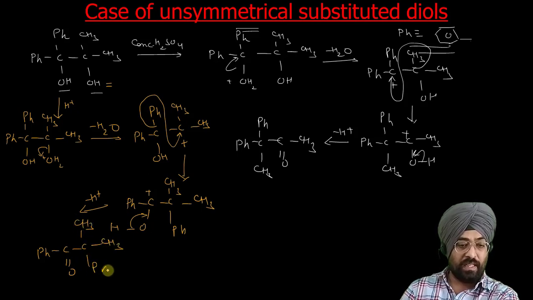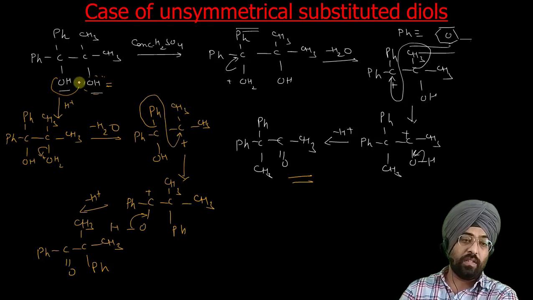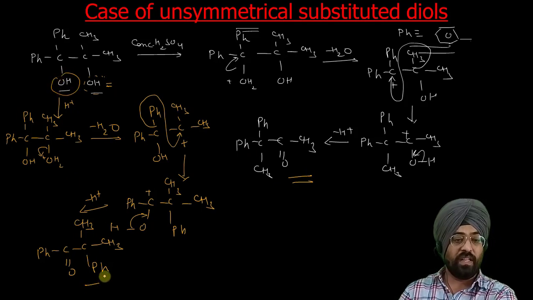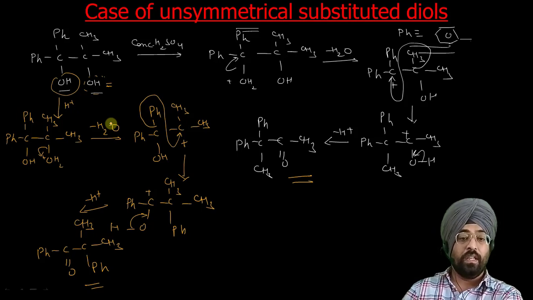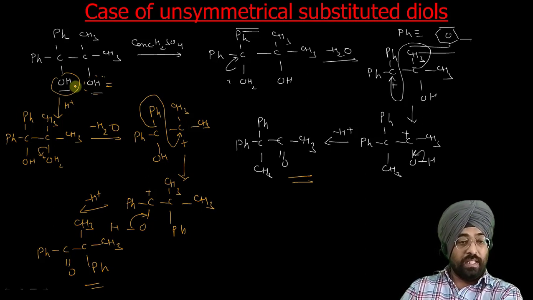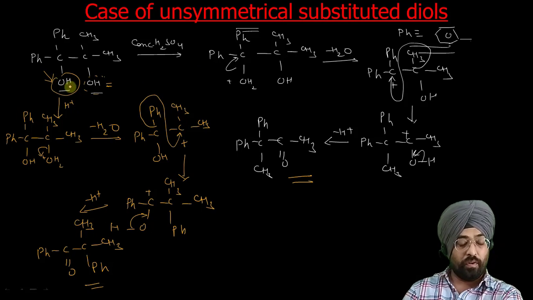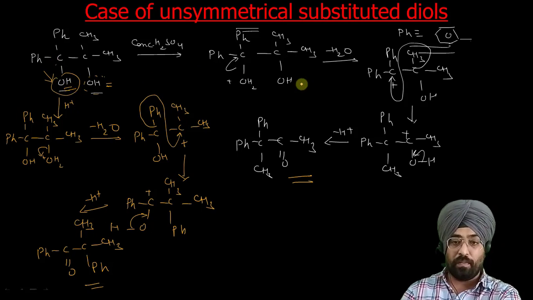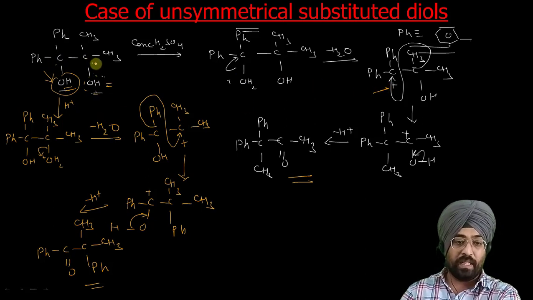So you have seen that if protonation takes place at this OH group, we get a different product. If it takes place at this OH group, then we get a different product. Now which one is correct? You have to do this exercise very carefully. You see that where the protonation has taken place, there is the formation of carbocation. If protonation takes place at this OH group, then carbocation is formed at this carbon. If it takes place at this OH, then carbocation is formed at this carbon.